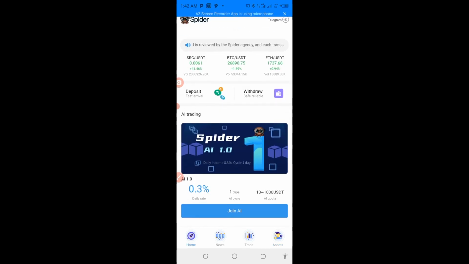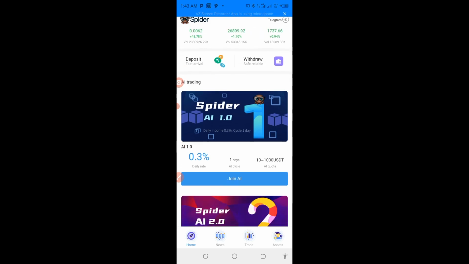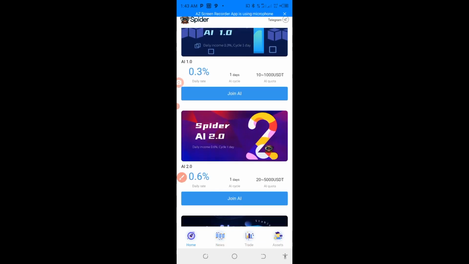As you can see here, we have Spire AI 1.0 and 10 USDT. Do you see AI there? You will use your 10 USDT to join, and then every 24 hours you'll be given 0.3%. So that is how you will join it. The second one here, if you have 20 USDT, you will join this one. You can also deposit to this, but I don't want you to deposit, just use your 10 USDT.